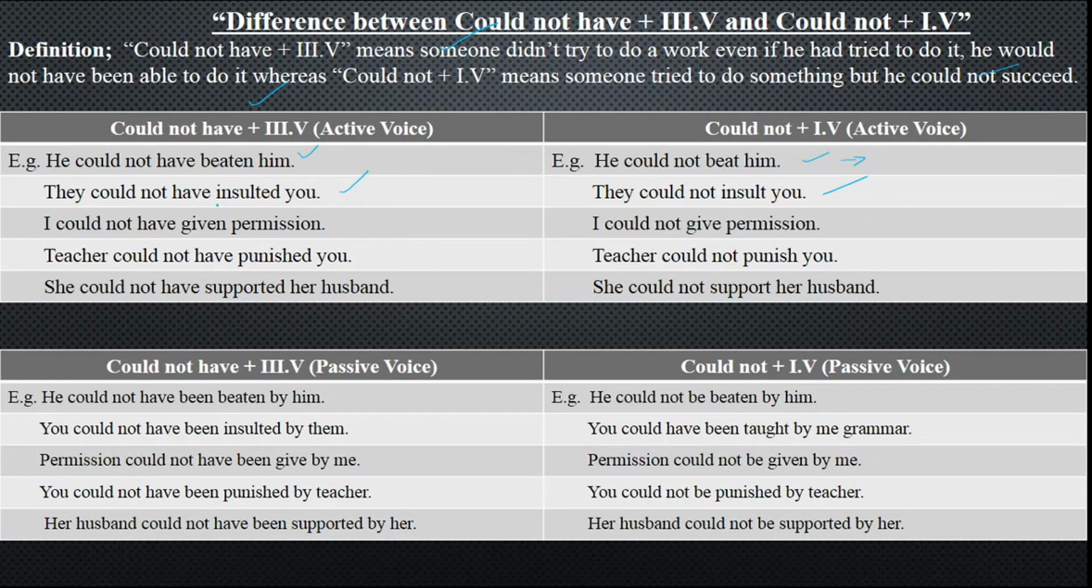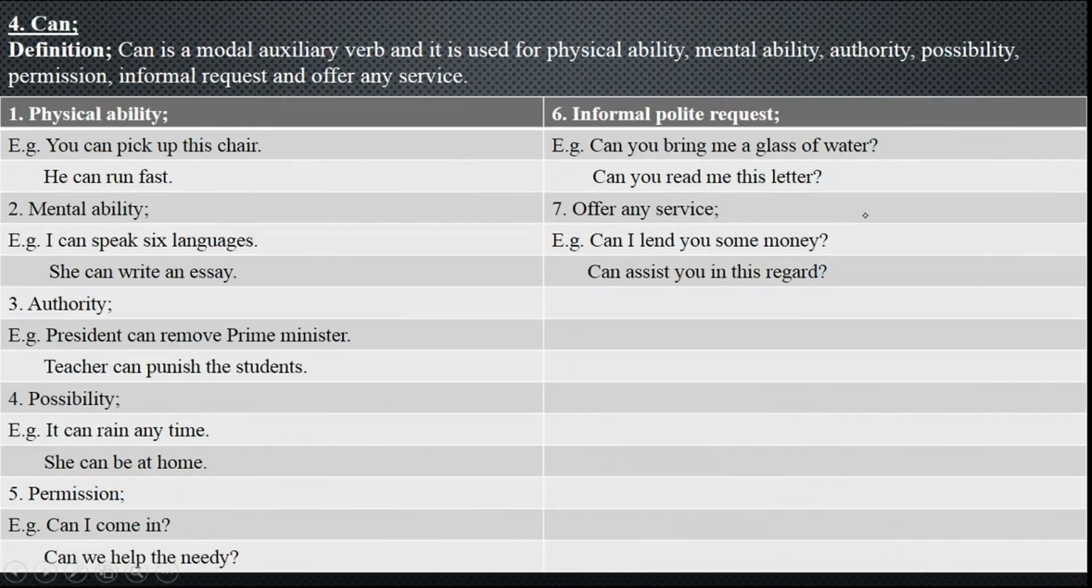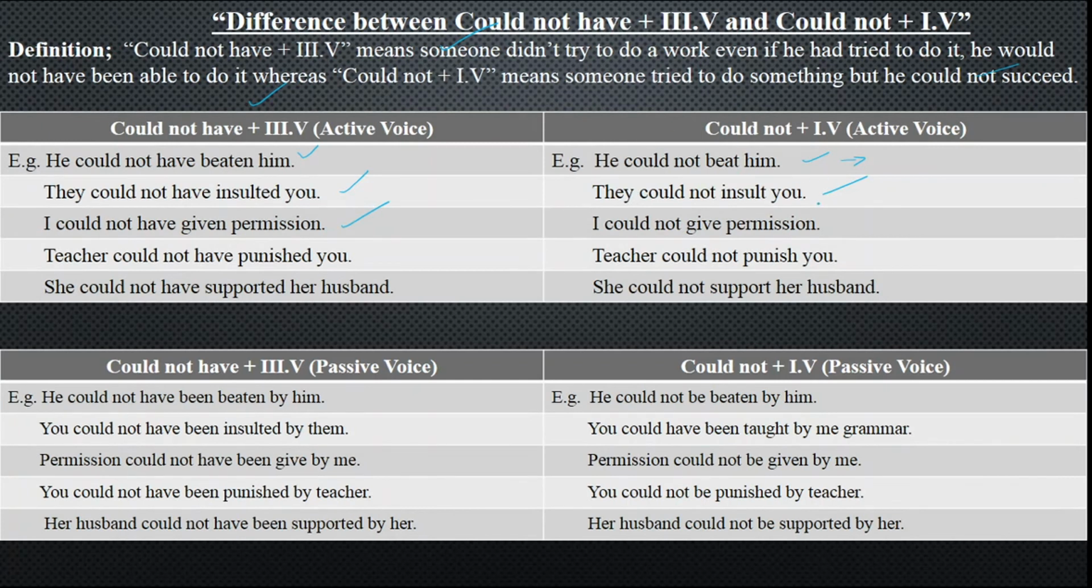I could not have given permission, means I didn't give you permission. But even if I wanted to give, I was not having the power, right, or authority to give you. But I could not give permission. Here I had the permission, but I could not do it myself. This is the difference between the two.